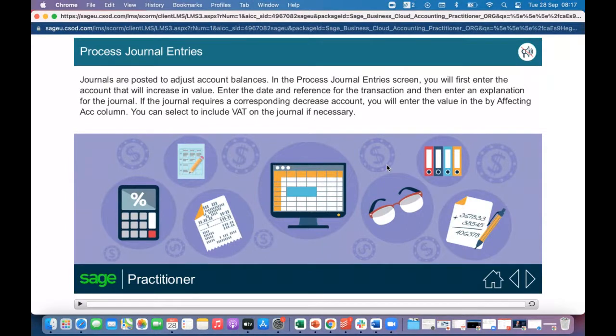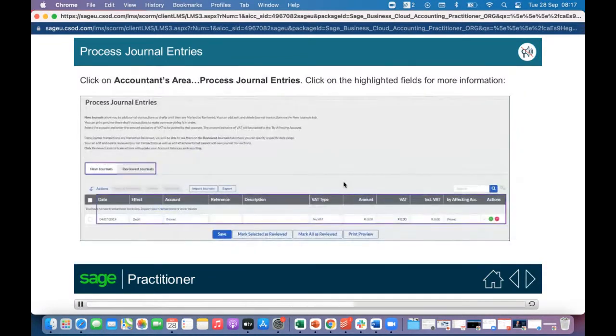If the journal requires a corresponding decrease account, which it should, because remember in accounting, every transaction affects at least two accounts, you will enter the value in the by affecting account column. You can select to include VAT on the journal if necessary. In other words, that would have been a standard rated product or transaction that affects VAT, if we do select VAT.